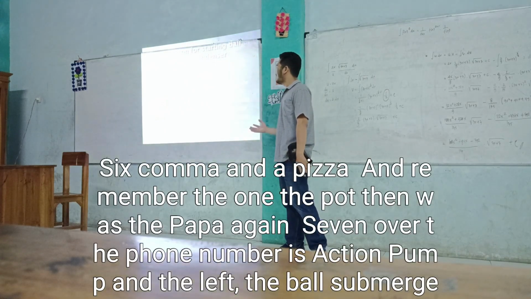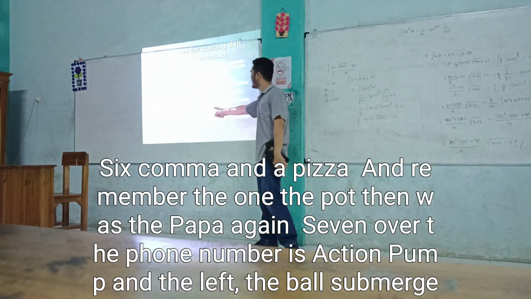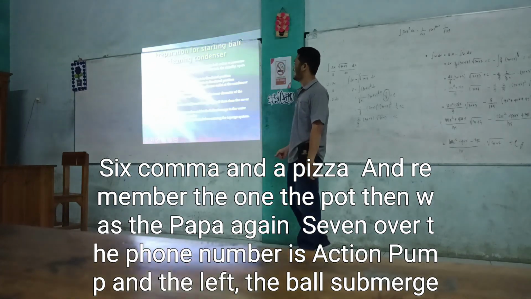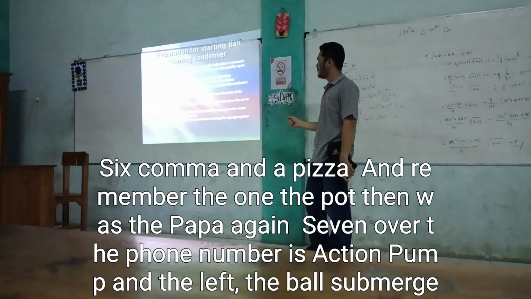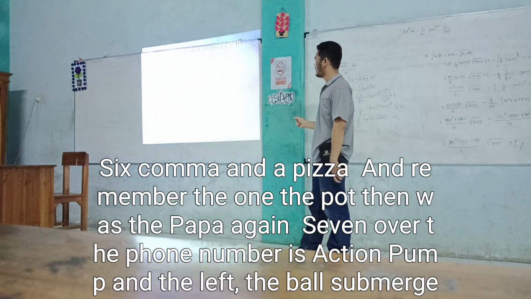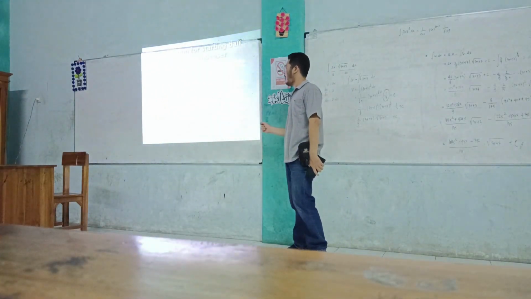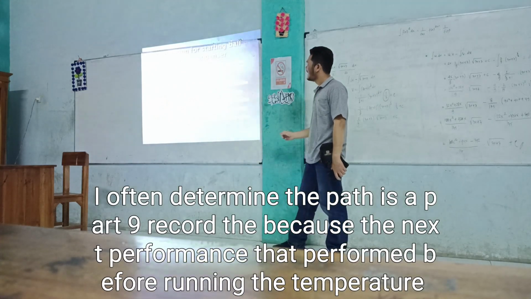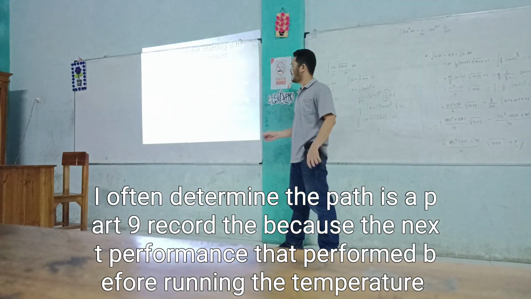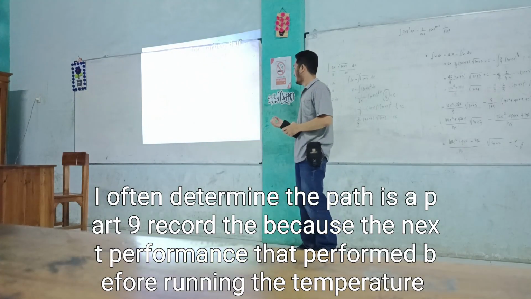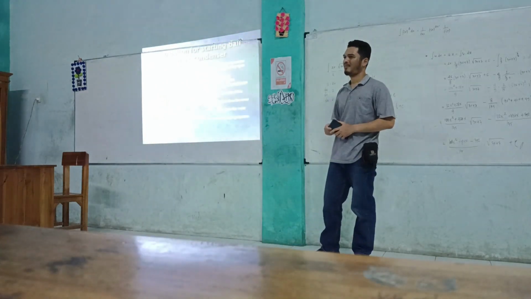6. Open the ball collector cover and insert the balls. Then close the cover again. 7. Open the pump suction valve and let the ball submerge in the water. 8. Open the pump discharge valve. 9. Record the performance data from before running the system.